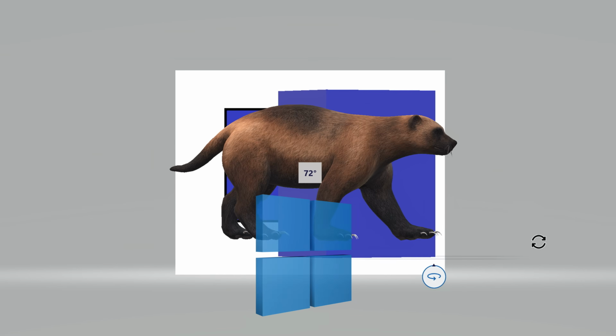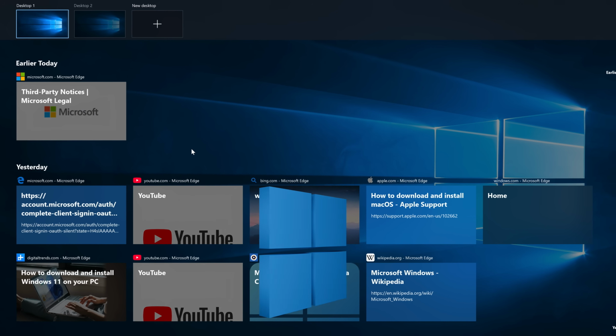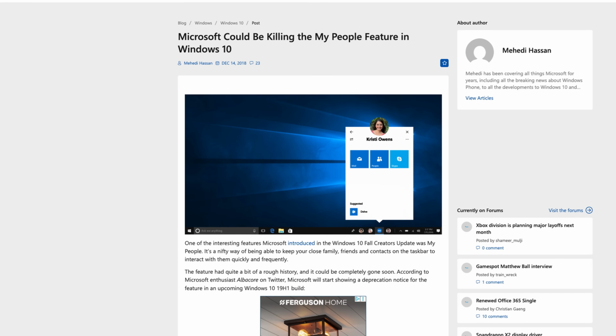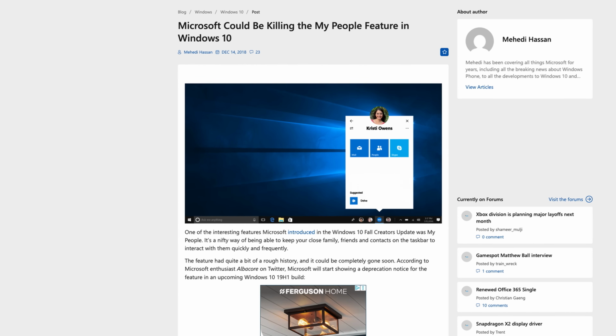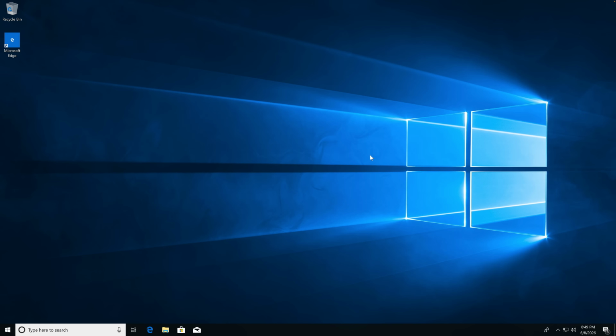Over the years, Microsoft has quietly removed a lot of Windows features that most people probably never even realized were gone, such as the Windows People bar. This was a special feature introduced in 2017 for Windows 10 in your taskbar that allowed you to pin your contacts directly to your taskbar. And the People bar feature is located right here in the right bottom corner.